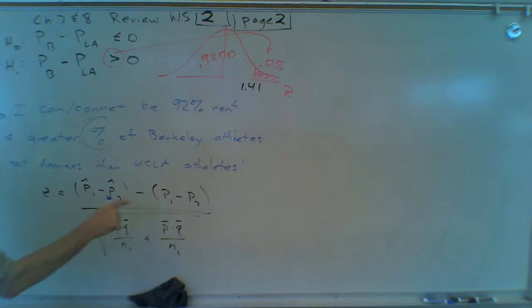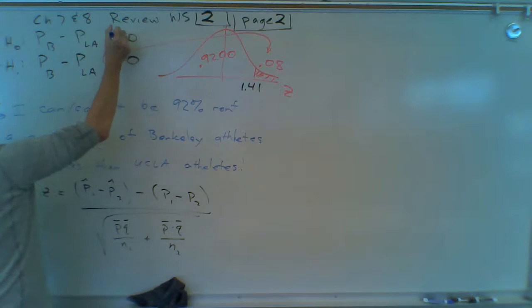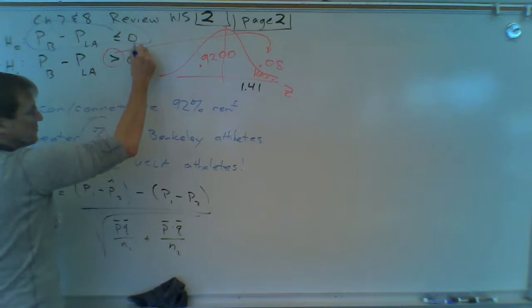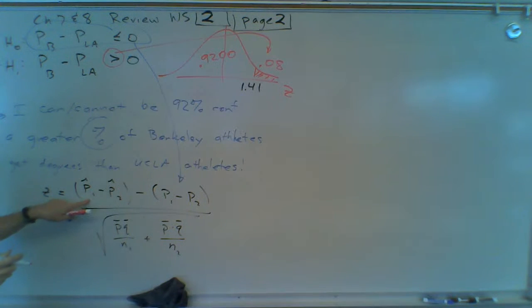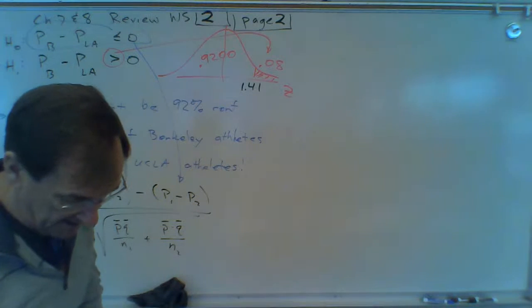Remember this. P1 minus P2 comes from the null hypothesis. We're assuming that there's no difference. So there's going to be a 0 there. The P hat 1 and P hat 2, you got to calculate. So let's see if we can do that.